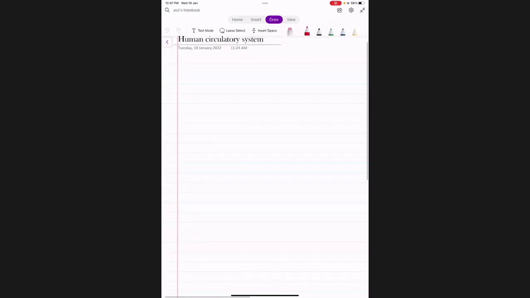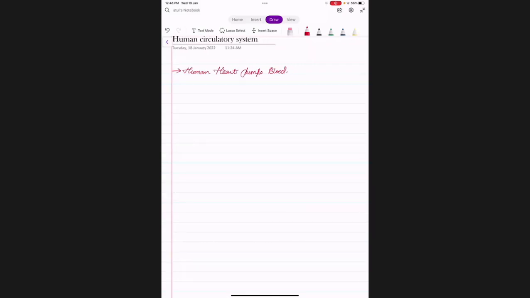Function of human heart is, human heart pumps blood. We are not discriminating between what type of blood. We are just saying blood, either oxygenated or deoxygenated, anything. Both are pumped by the human heart, right? Deoxygenated blood to the lungs, oxygenated blood to the tissues. In both cases, it is doing the pumping activity, right?